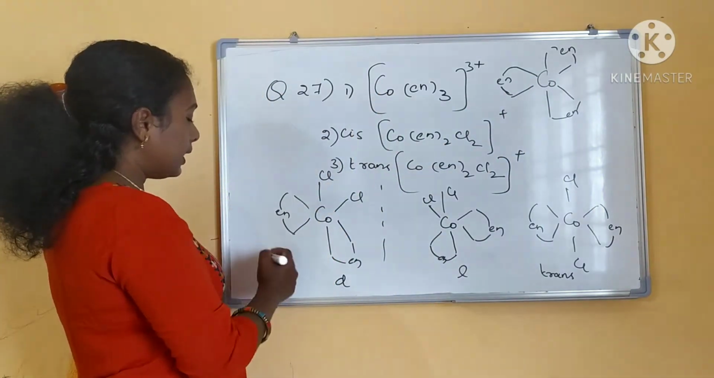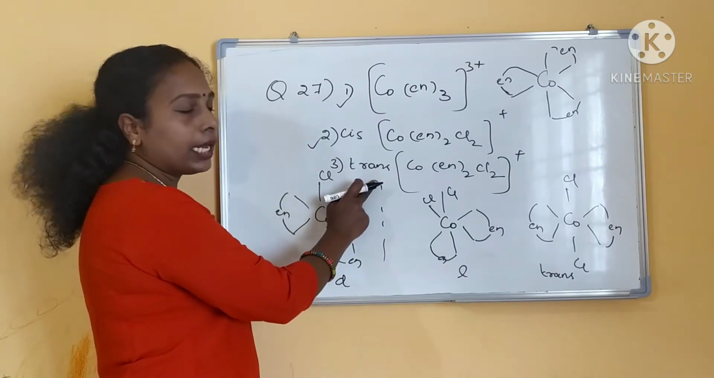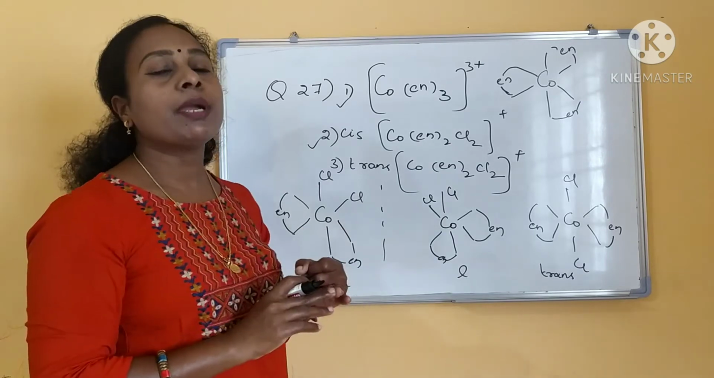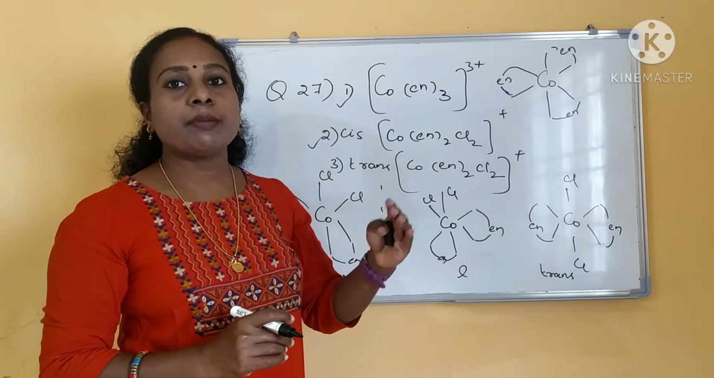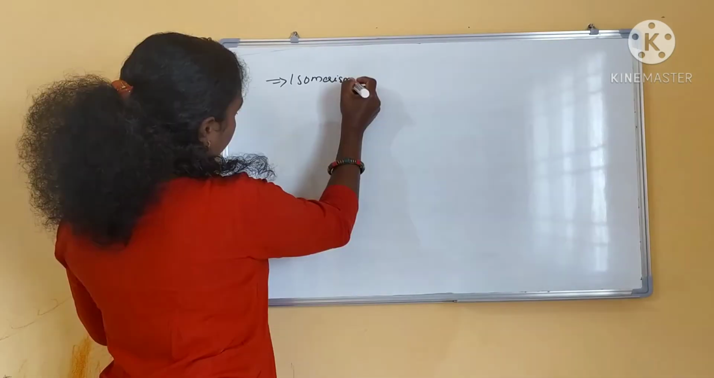And so your answer is 1 and 2 isomer. 1 and 2 isomer will show the optical activity, and the third one will not show the optical activity. This is your 3 questions from isomerism. Now we will see the syllabus. What and all isomers are there. How you will be identifying optical activity.